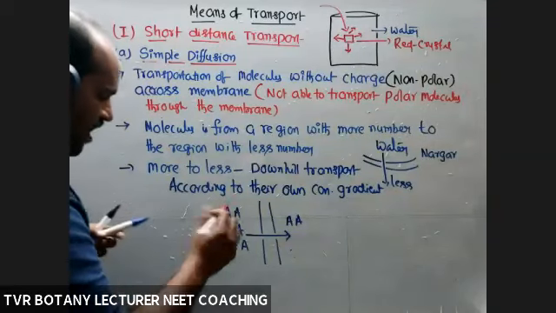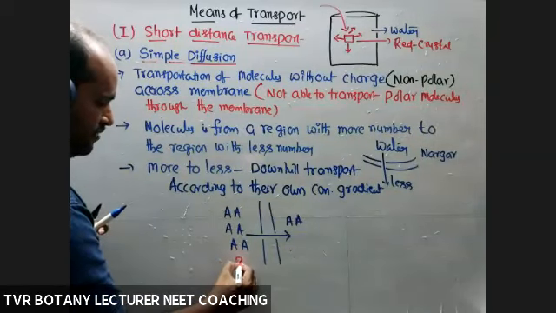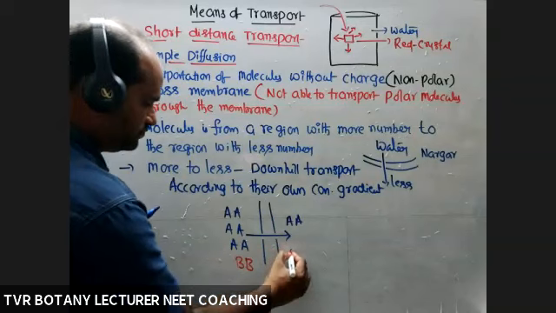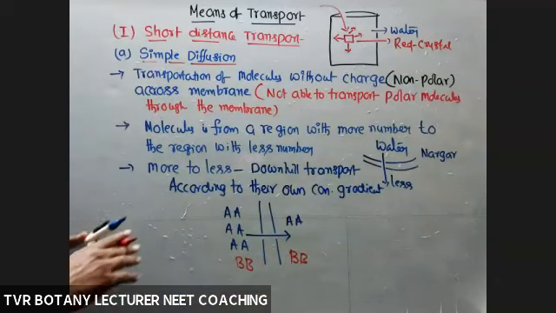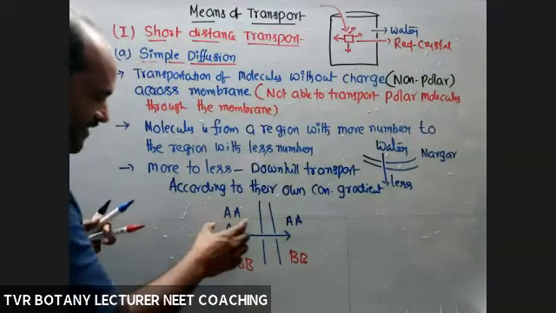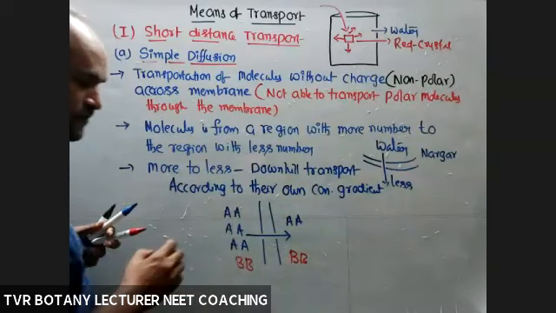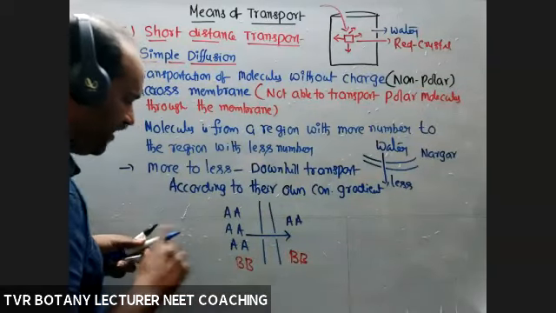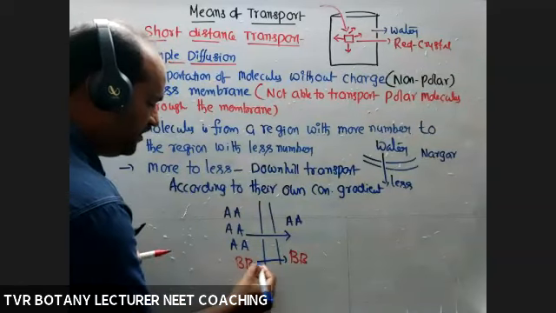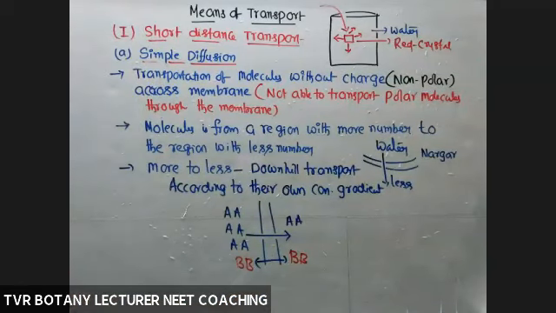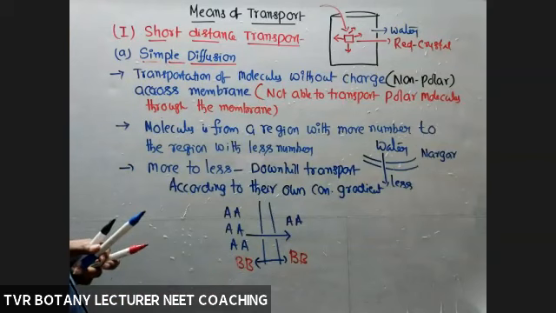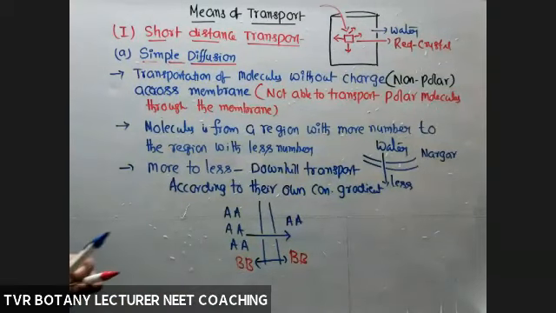And change it. Now it is associated with B molecules. So here movement is in between A molecules only. But what about B transport? B is at equilibrium, no transport. At equilibrium or not? Regarding B molecules, systems are at equilibrium. So there will be no net movement of B molecules.